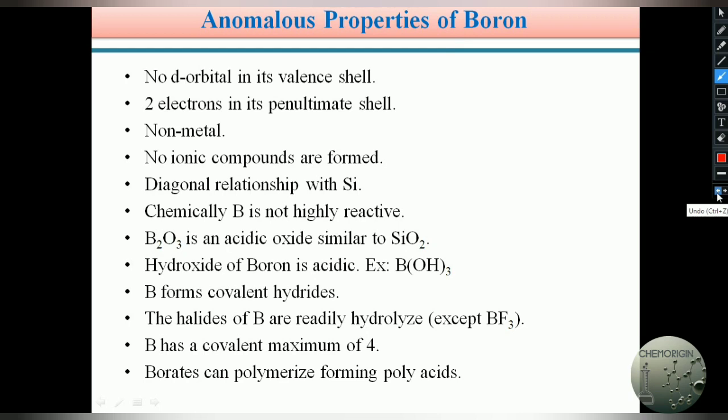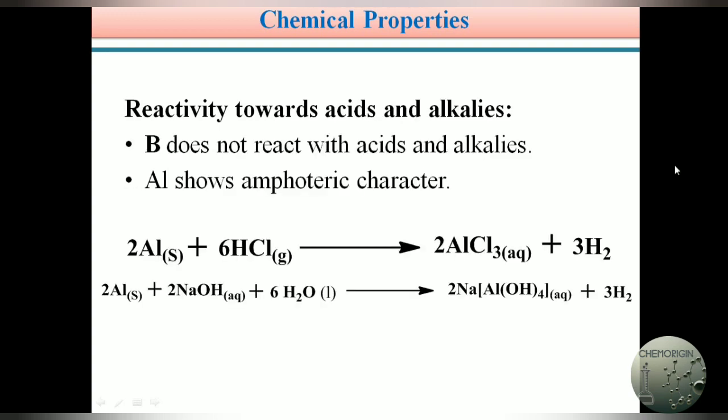Chemically, boron is not highly reactive. Boron is not highly reactive at room temperature or moderate temperatures, whereas other elements tend to react even at room temperature and sometimes at moderate temperature. Hence boron is not as chemically reactive as aluminum and other elements, and it does not release any hydrogen. In the last video, module 1, we already explained this. Boron does not react with acids and alkalis.